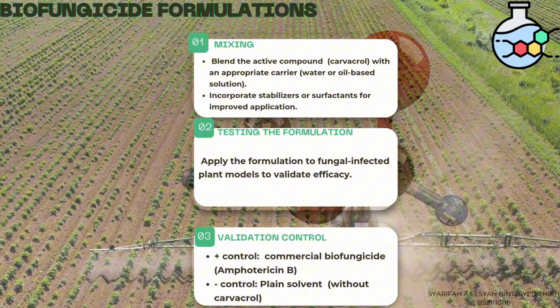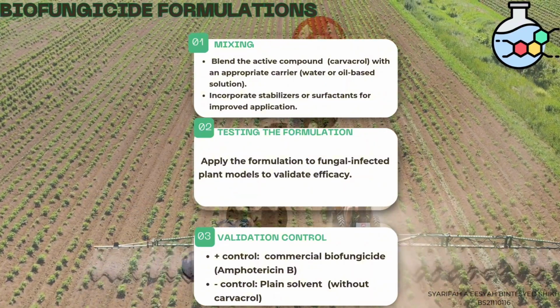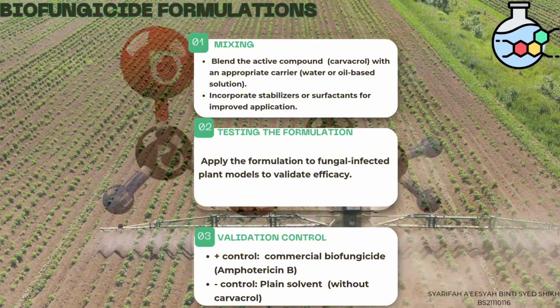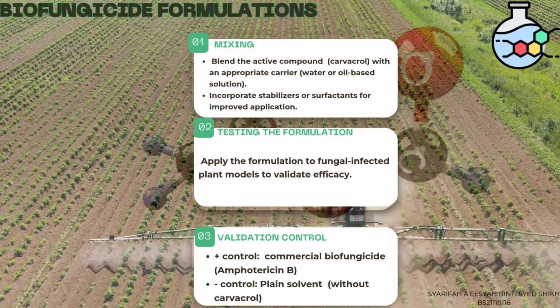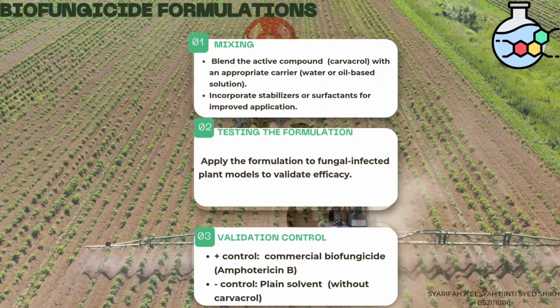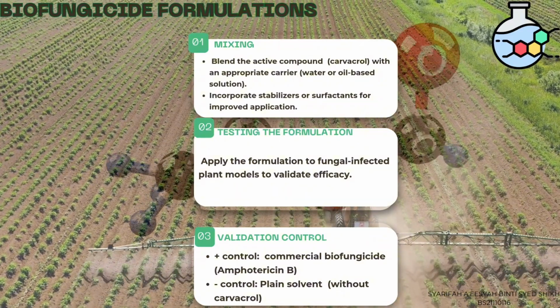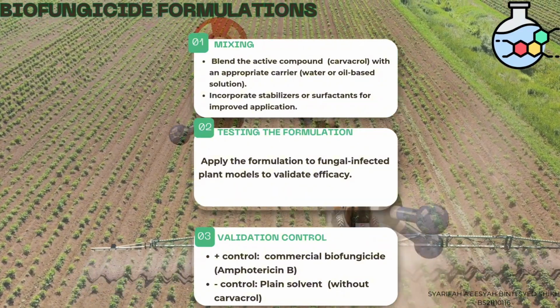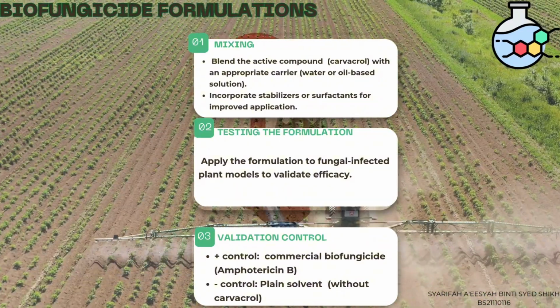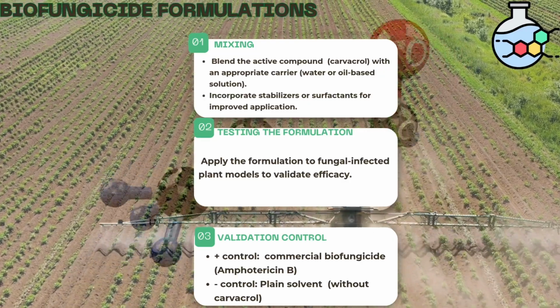And in order to do so, we have to validate it by comparing it to controls. For the positive control we will use commercial biofungicide such as amphotericin B to compare efficacy, and negative control using the plain solvent without any carbapenem added to ensure that any observed effects are due to the active compound.